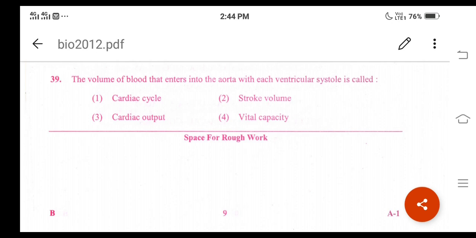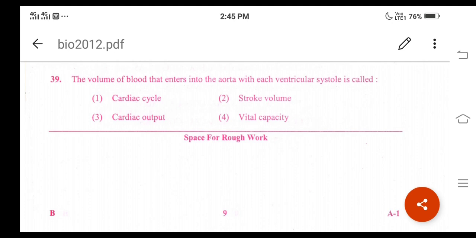We need to understand the meaning of stroke volume here. Stroke volume is the volume of blood which enters the aorta when the ventricle contracts, and the contraction of the ventricle is referred to as systole. Stroke volume is also the blood ejected out from the ventricle when the left ventricle contracts one time.